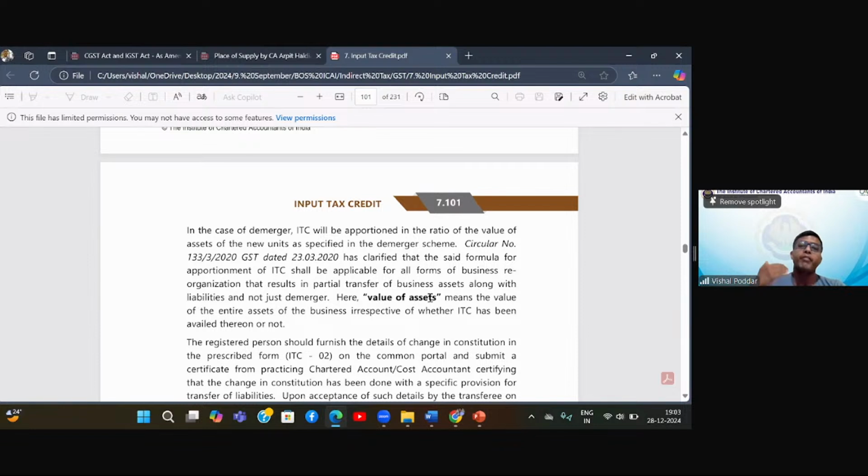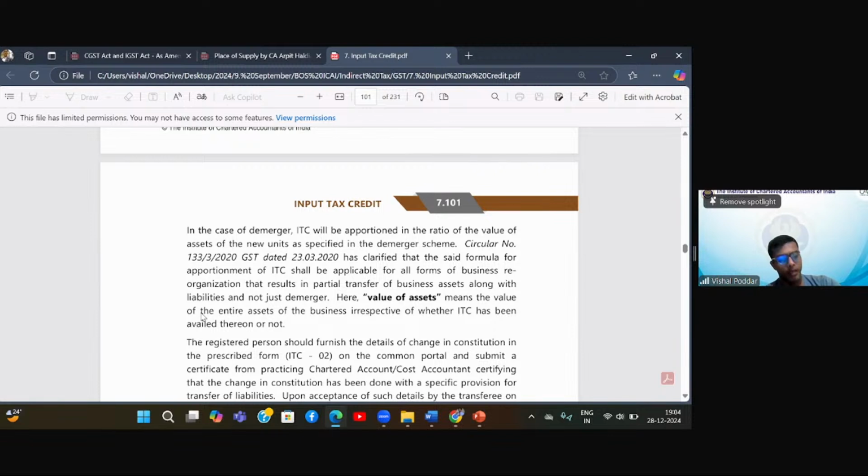Now, if I have transferred the movable properties, or the properties carrying this ITC, only to you or majorly to you, then still I have to apply the ratio of value of assets, because maybe value wise both are getting the same value of asset. But ITC wise, whatever assets I've given to you mainly carry the ITC. In such cases, the circular clarifies that the value of assets means the value of the entire assets of the business, irrespective of whether ITC has been availed on these assets or not.